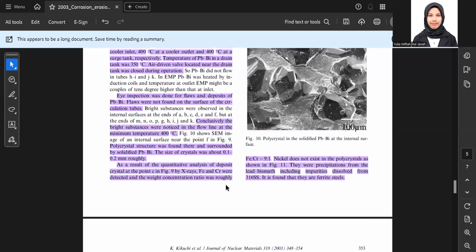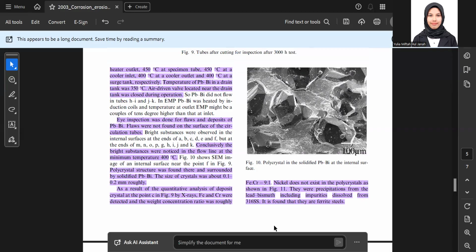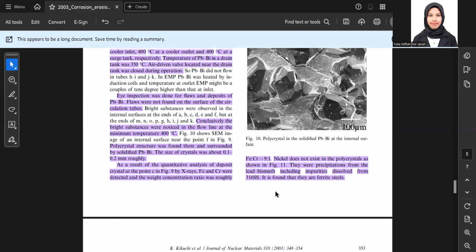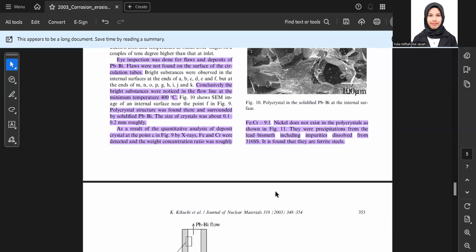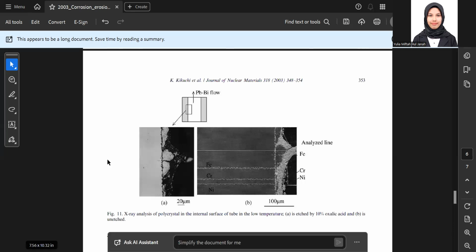The concentration was roughly 9:1. Nickel does not exist in the crystal, as shown in figure 11. This crystal solidified on the PBA internal surface. The precipitation was from the lead bismuth, including impurities dissolved from the material. It was found that they are ferrochromium. So this is the X-ray analysis.